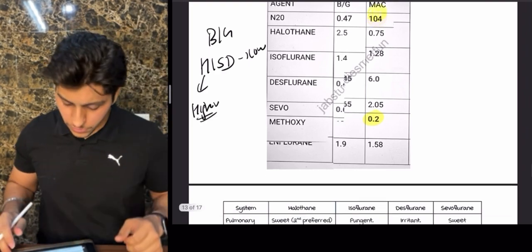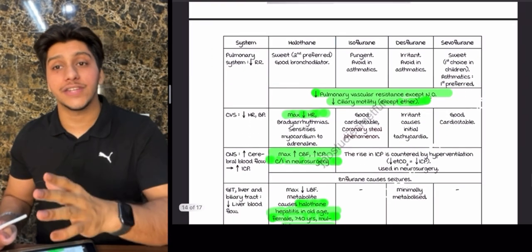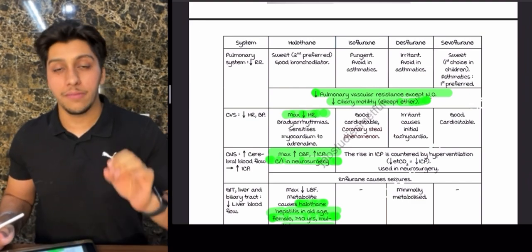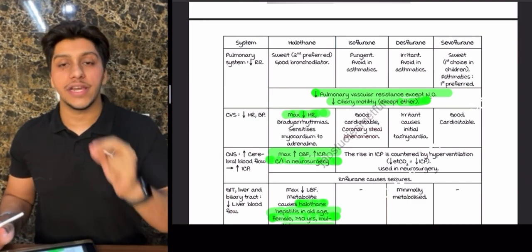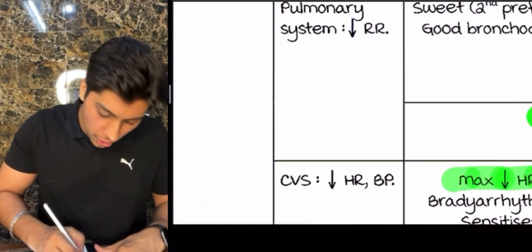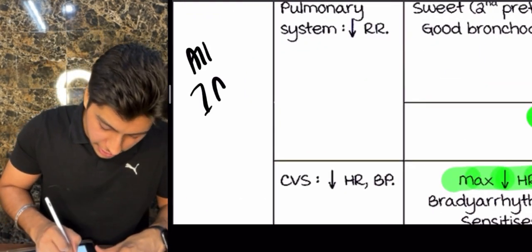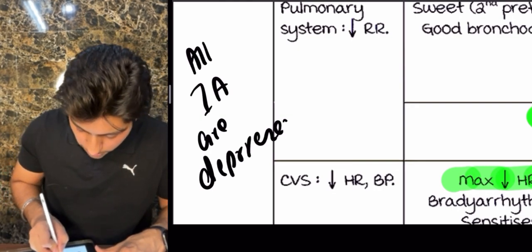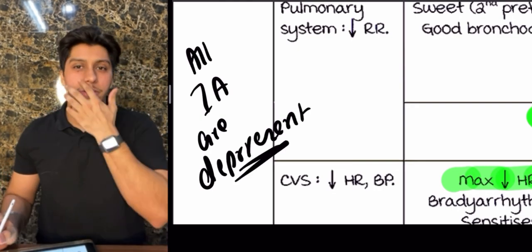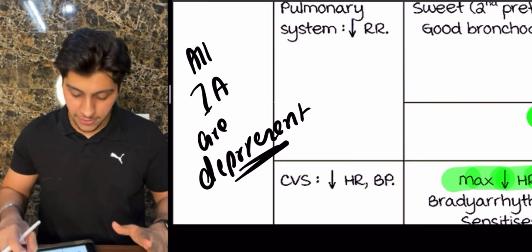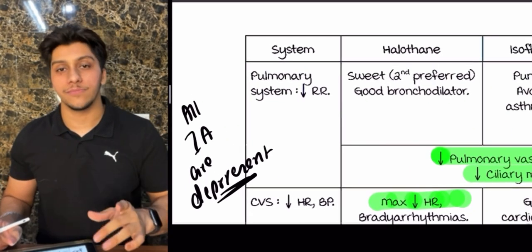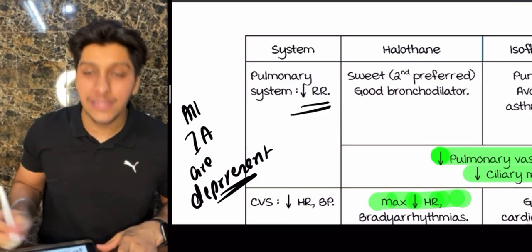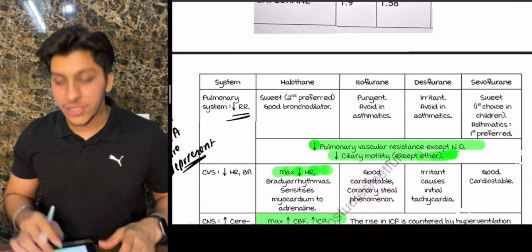Next, let's talk about specific effects of the drugs in the systemic circulation. First, we'll be talking about pulmonary. Remember, guys, all inhalational agents are depressants. So mostly whatever system we talk about, they are going to depress all the actions. So first we'll be talking about the pulmonary system. They're going to depress the respiratory rate. So which of the following features are there in each one?